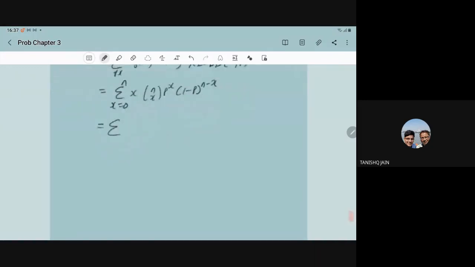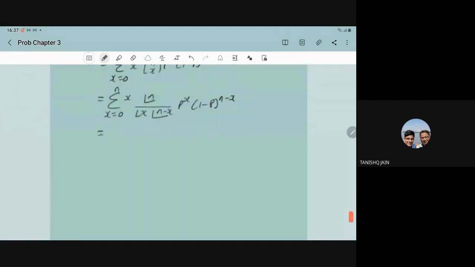That can be written as summation x equal to 0 to n, x times nCx, and nCx, n choose x, can be written as factorial n over factorial x, factorial n minus x, p to power x, (1 minus p) to power n minus x.